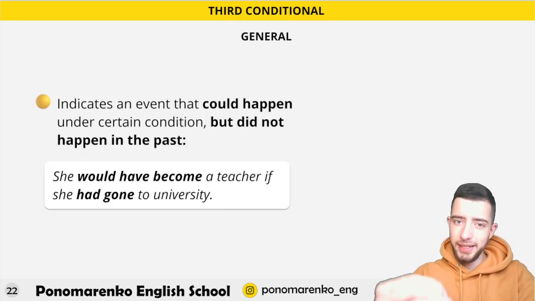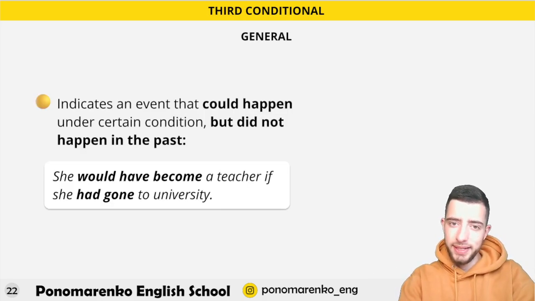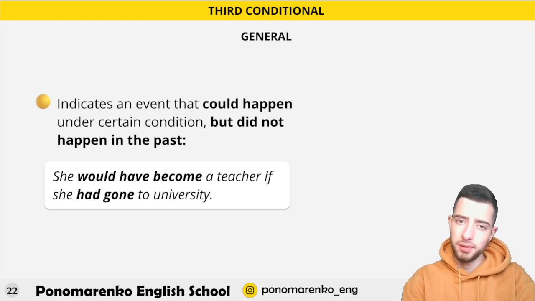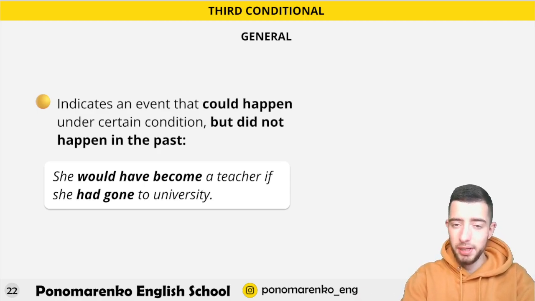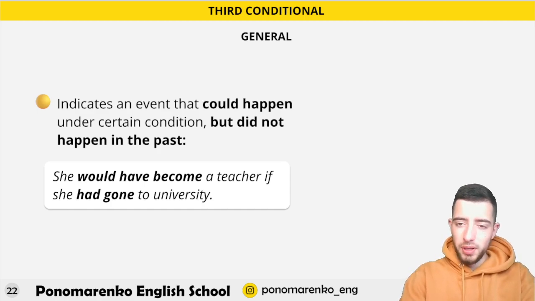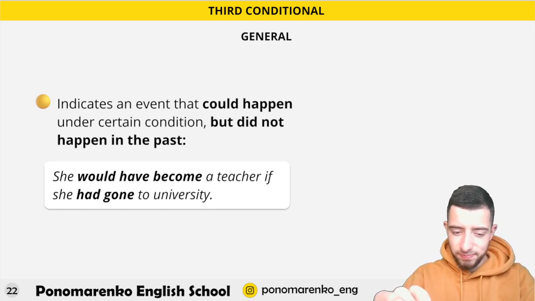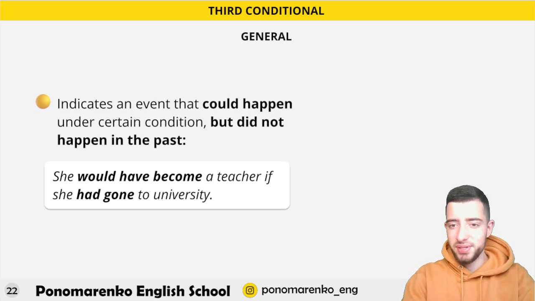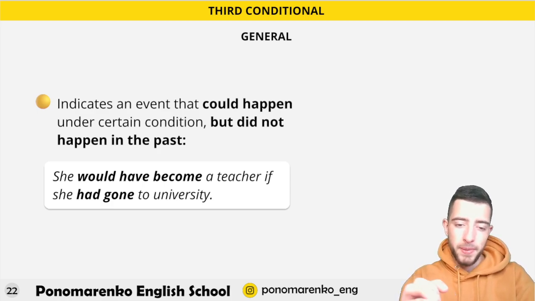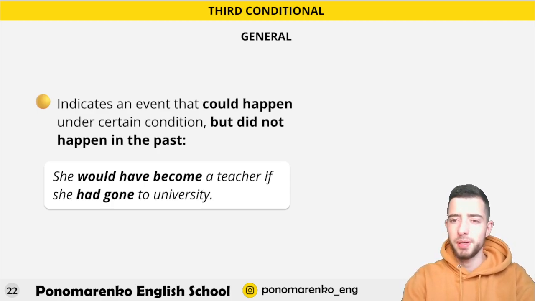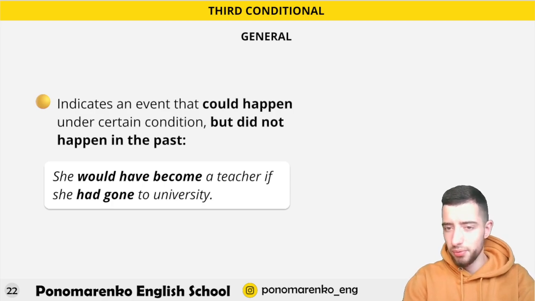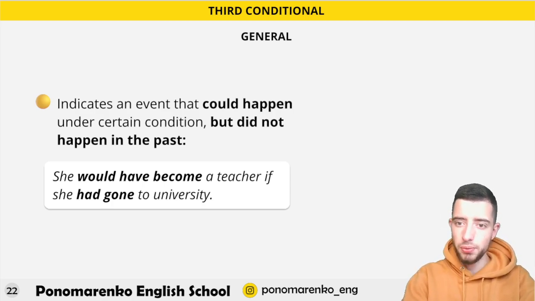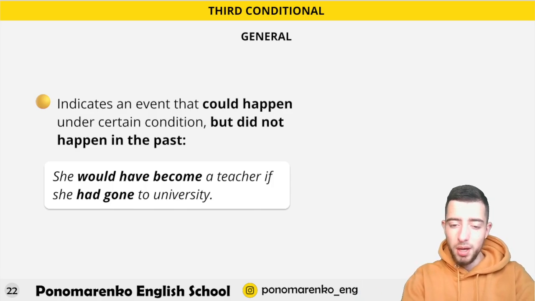Third one indicates an event that could happen under a certain condition but didn't happen in the past. So, one missing part of this presentation is probability. Just think about probability. If you said first, zero conditional sentence, the probability that something happens is 100% because you are talking about facts.